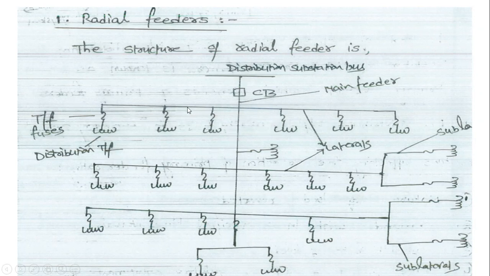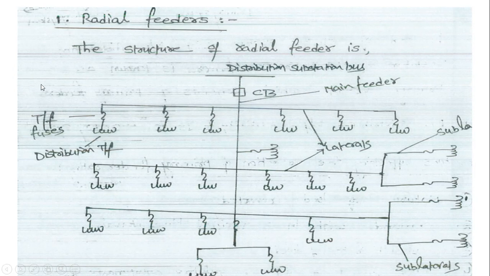In that, we are connecting some laterals, and these laterals are the distribution transformers. These lines are called the laterals, and these lines are called the sublaterals. And this is the main feeder.